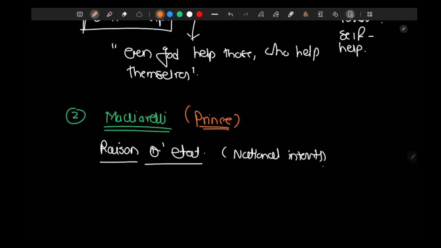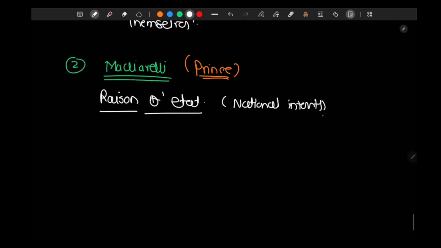He says that national interest is the moving force of foreign policy. If you write raison d'etat in your answer paper, it is of course going to fetch you more marks.